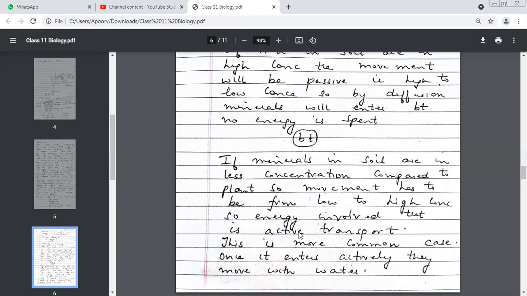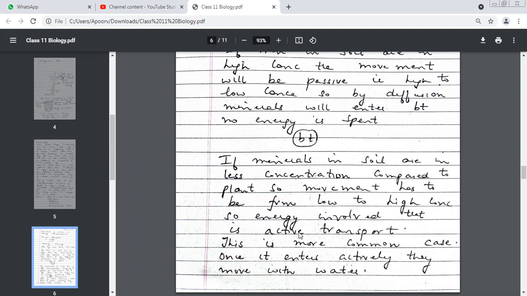Outside is more. That means high concentration to low concentration or low to high? High to low. Along the gradient or against the gradient? Along the gradient. Do we need energy? No. So this kind of transport will be known as passive transport.